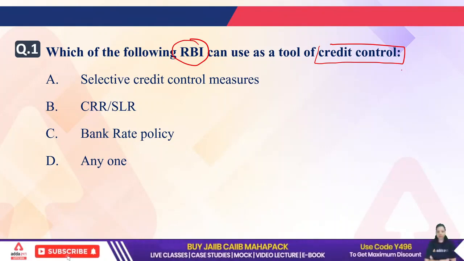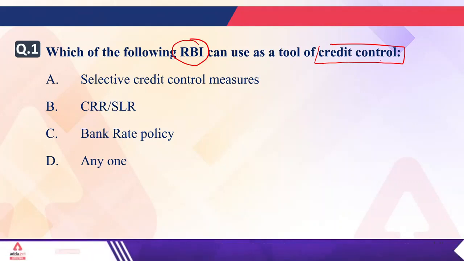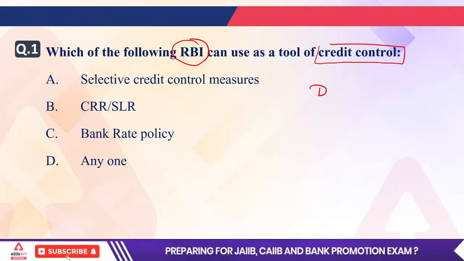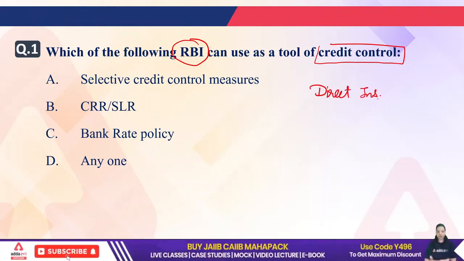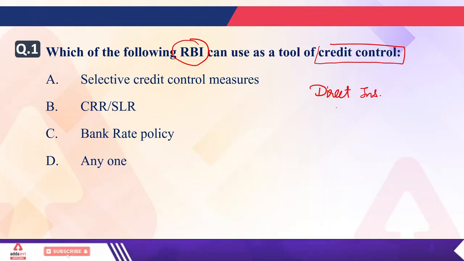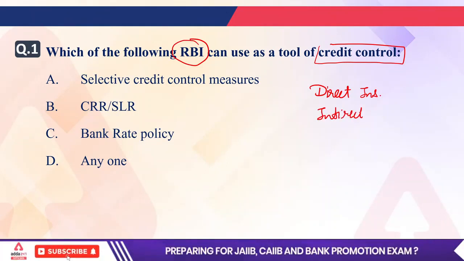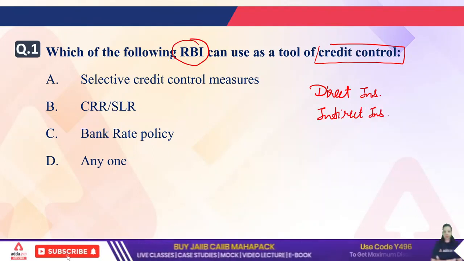Now, first of all, credit control measures will be taken by the Reserve Bank of India in monetary policy. As we know, RBI has direct instruments which are used by RBI to control the money supply in the market, and also RBI has indirect instruments. These instruments help RBI to control the money supply from the market.